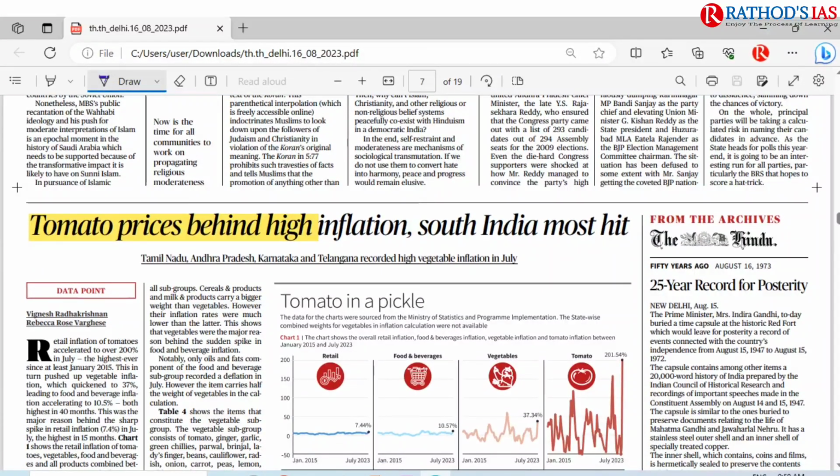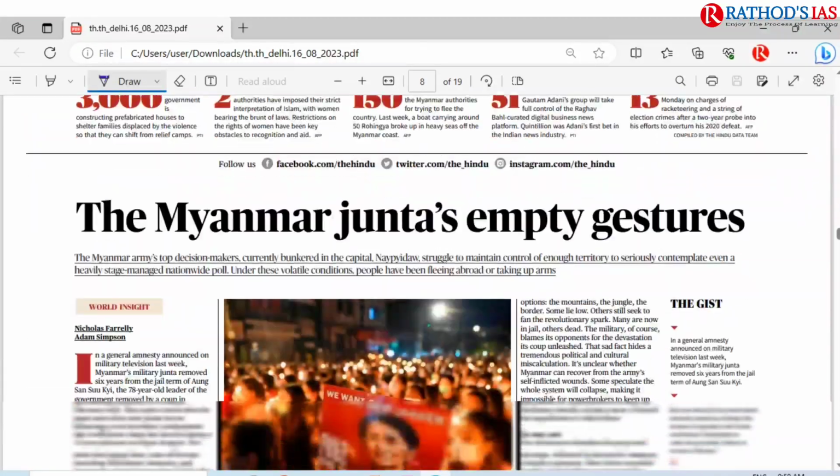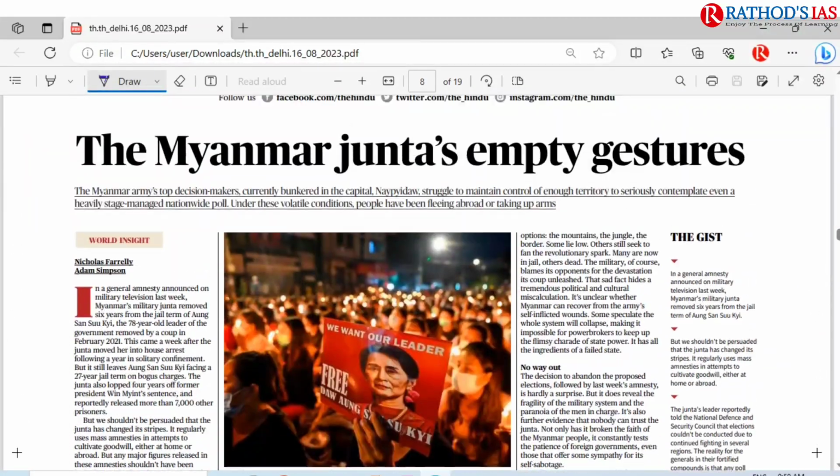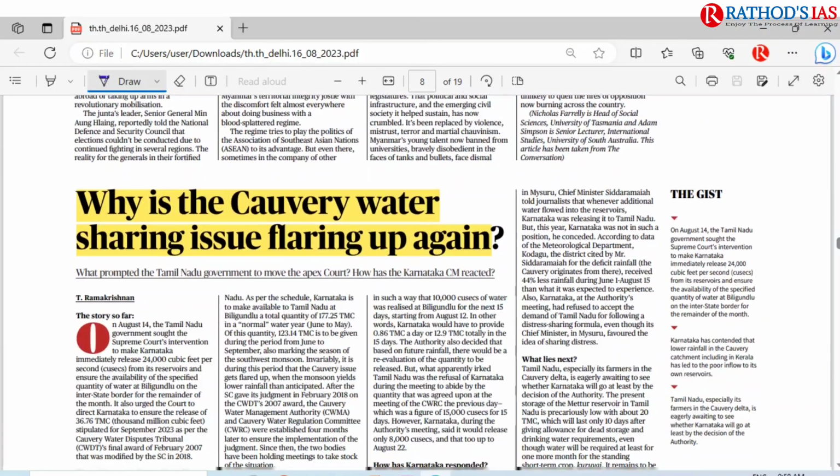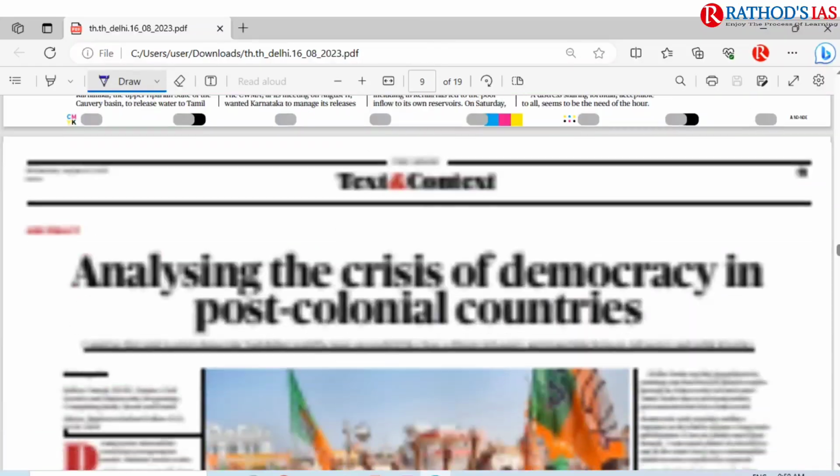This data point is talking about tomato prices. Tomato prices are behind high inflation, especially in South India, which is hit the most, because in South India there is a high usage of tomato. Okay, and if you move on to Text and Context, here you can see 'Myanmar junta empty gestures.' We already discussed this topic in our earlier lectures, so I left that for you. And I discussed this Kaveri water sharing issue.